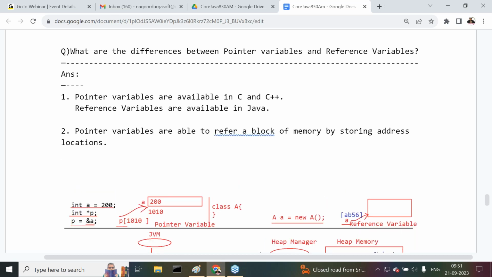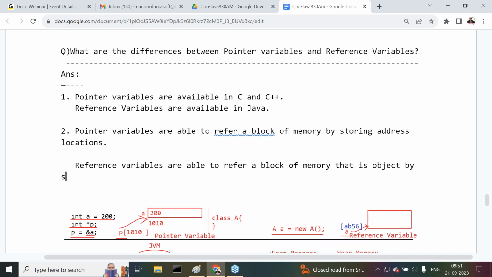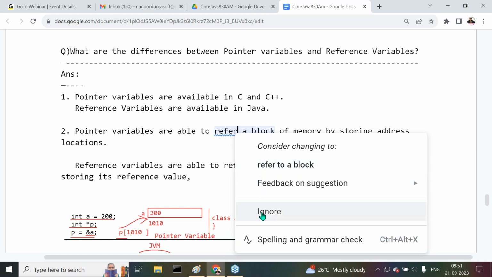But whereas reference variables are able to refer a block of memory, that is an object, by storing its reference value.